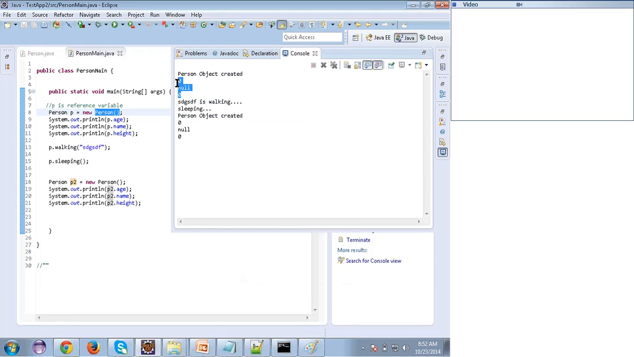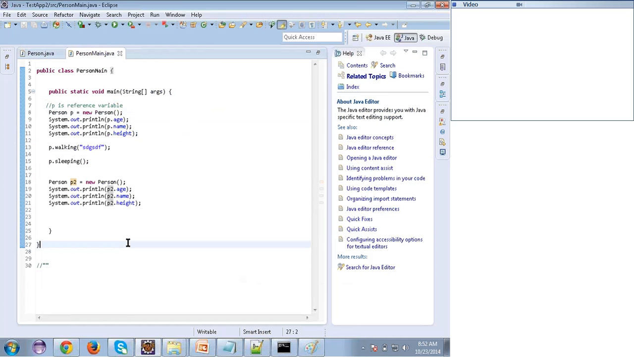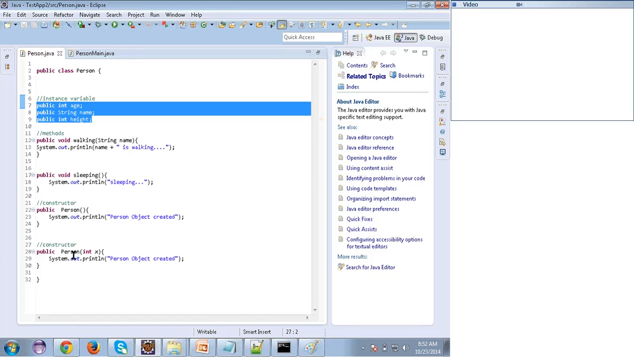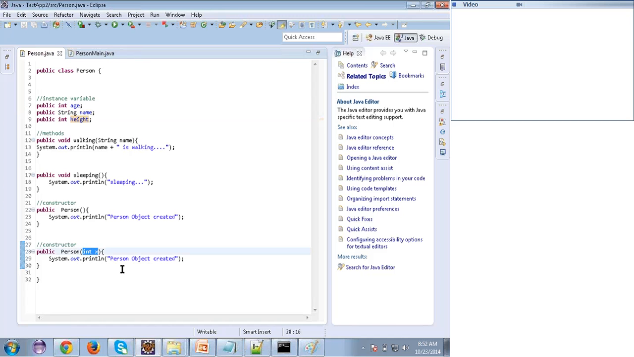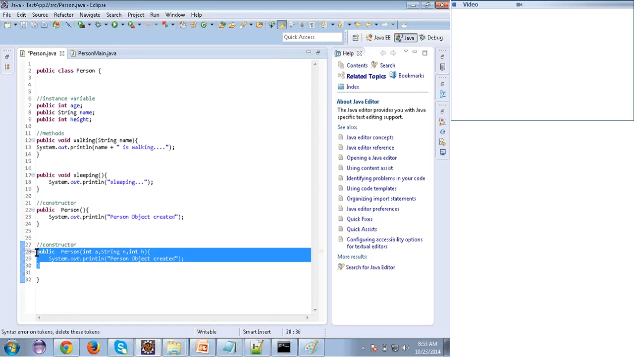See, I'm getting default values here and here. I don't want these either. I want to give my own values. So how to do that? Let's see. If we want to give some dynamic values to the object, we go for the parameterized constructor. Now see what I'll do. I'm going to write a parameterized constructor here. For this I'll pass three things: int a, string n and int h.